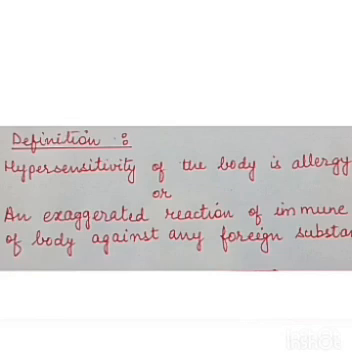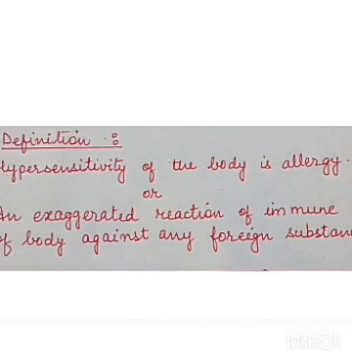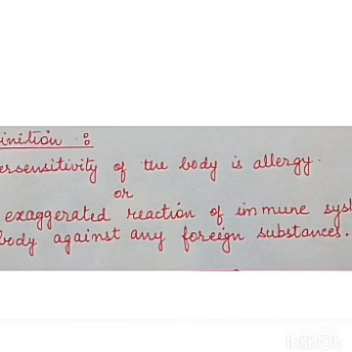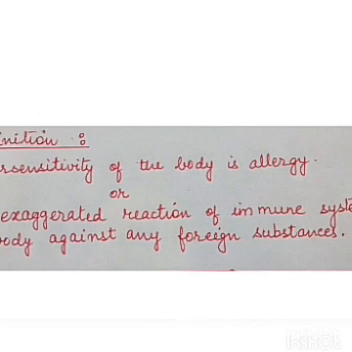Now, how is allergy defined? Allergy is defined as the hypersensitivity of the body, or an exaggerated reaction of the immune system of the body against any foreign substances. Our body has its own immune system. This immune system works as soon as any foreign particle enters our body. And if this immune system becomes very hyperactive, then that condition of the body is called allergy.